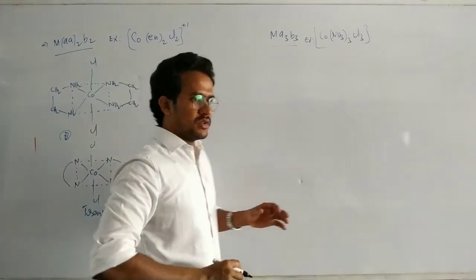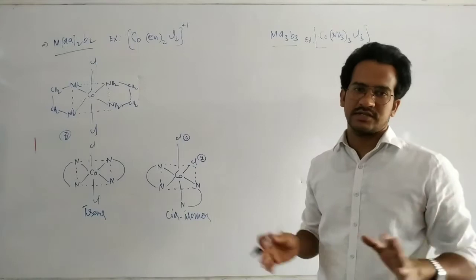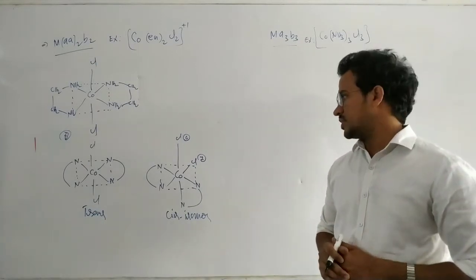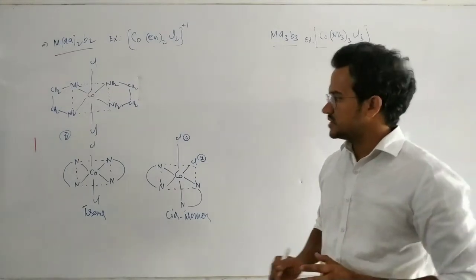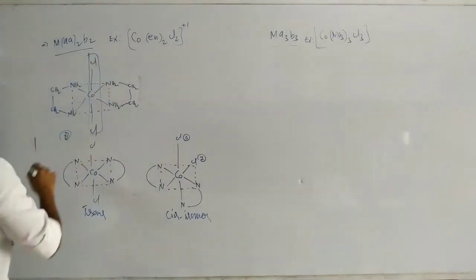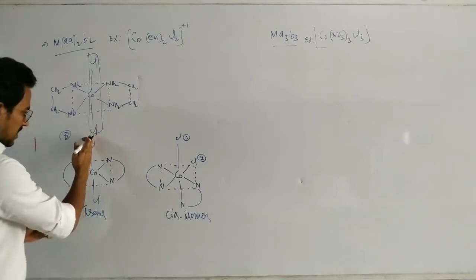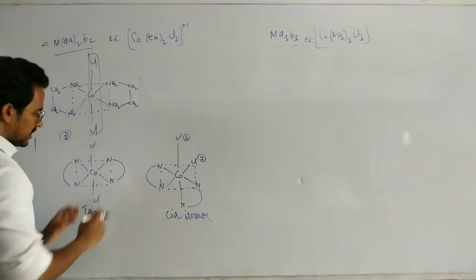Now this complex exists in two geometrical isomers, one cis and the other trans. In this case, which is optically active? The trans is optically inactive because there is a plane of symmetry that can cut it into two exactly equal halves that are mirror images.